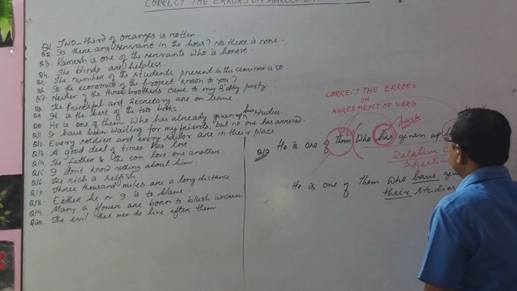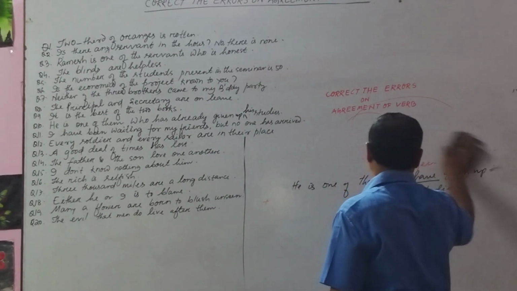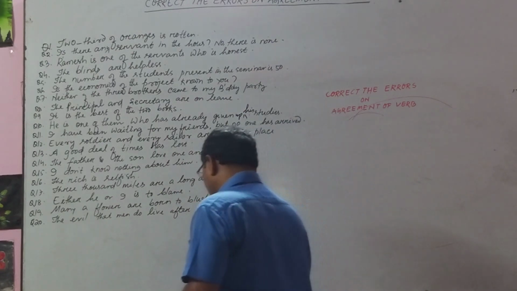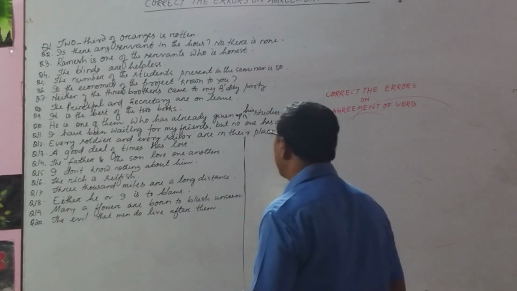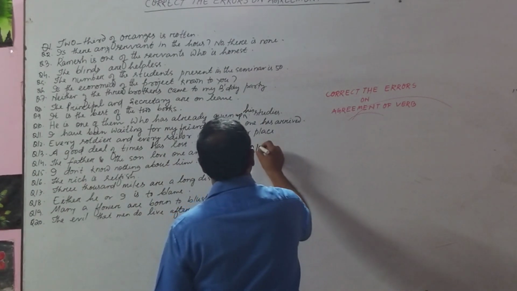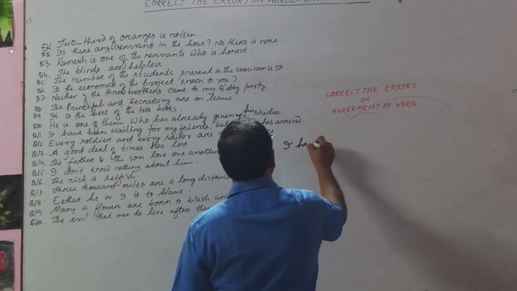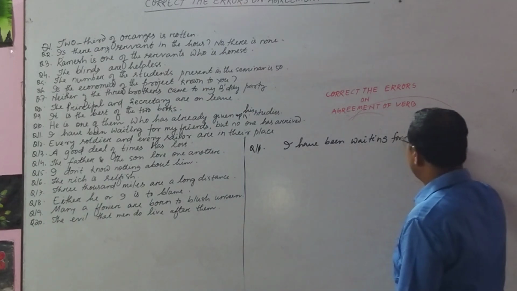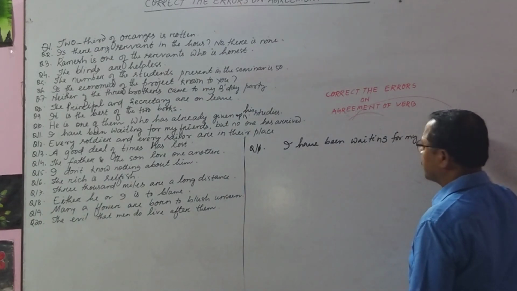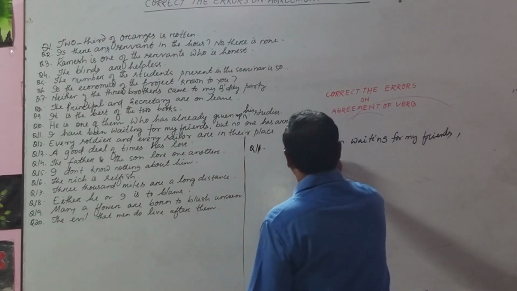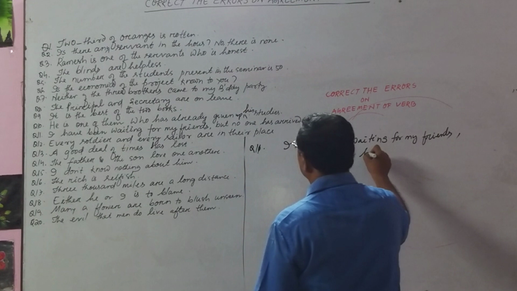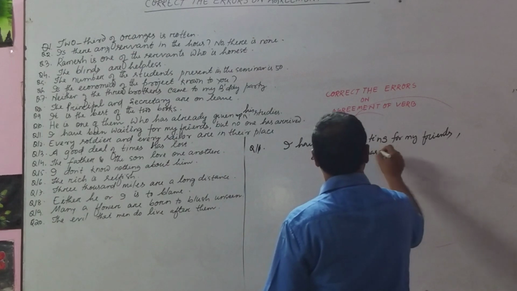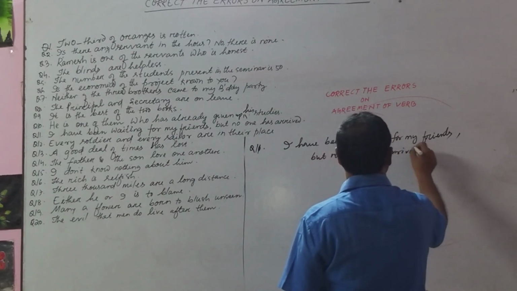Question number 10 done. Come to question number 11. What does question 11 say? I have been waiting for my friends, but no one has arrived yet.